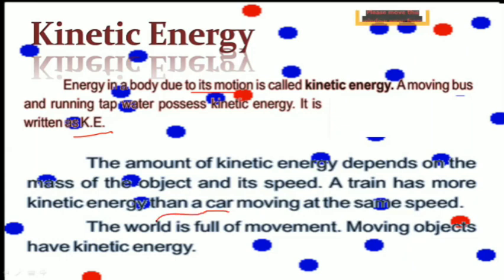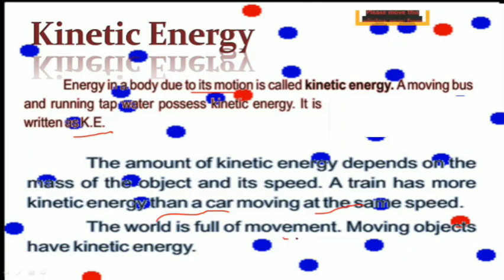If we compare a car and a train, the train has more speed and more mass. But if they are running at the same speed, which will have more kinetic energy? Definitely the train.